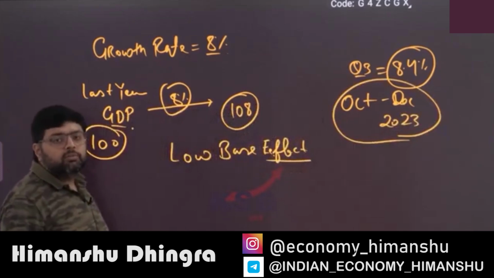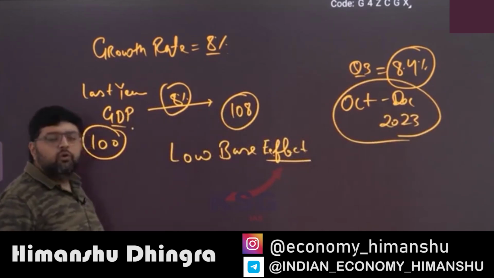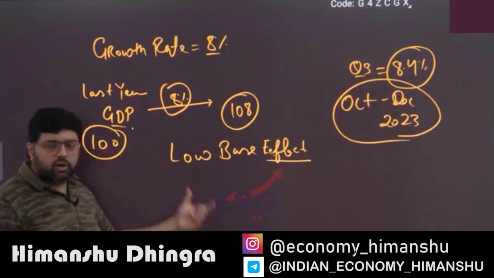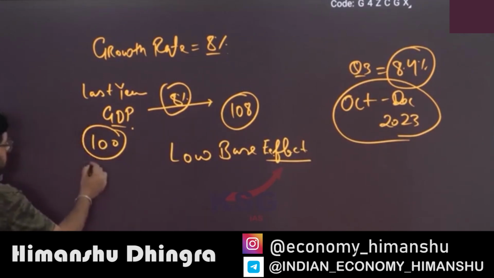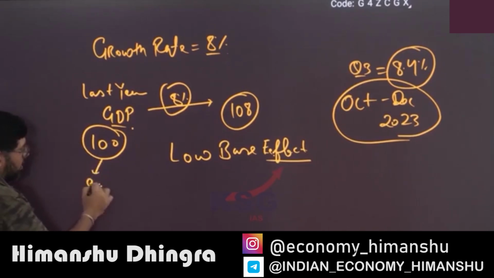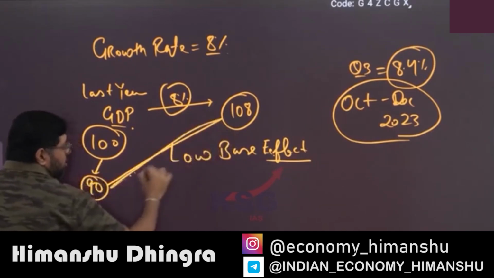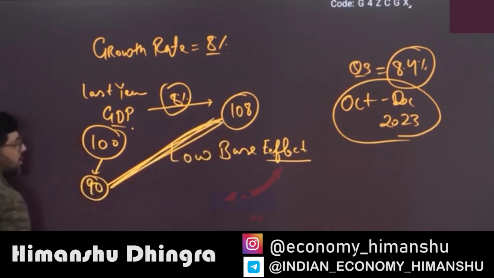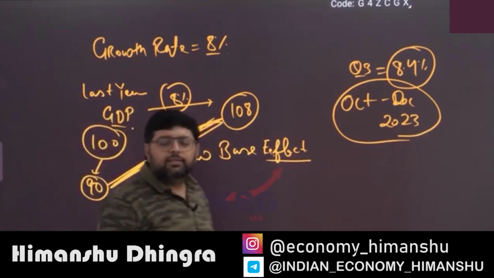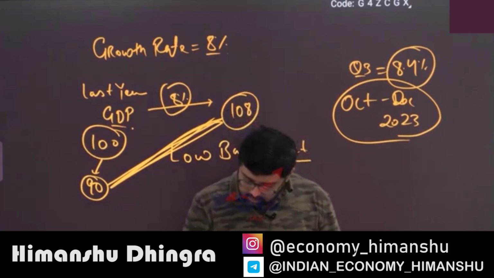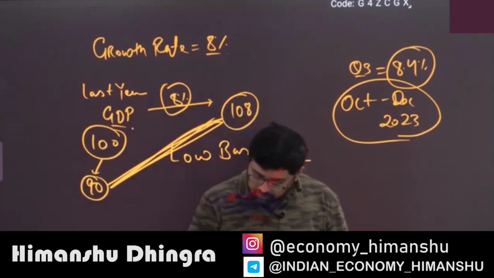Now some of the economists say that it is because of the low base effect, which means what you are comparing with. Low base effect means if we revise this number, so that last year our growth was not 100 but 90, then when you compare, definitely the growth rate will increase. This is called low base effect. Clear?